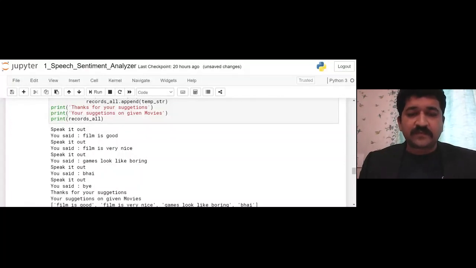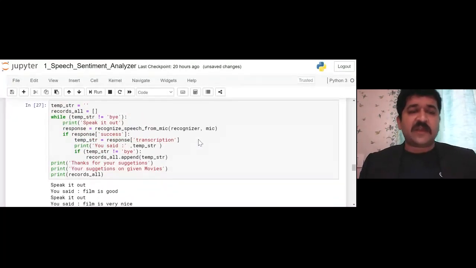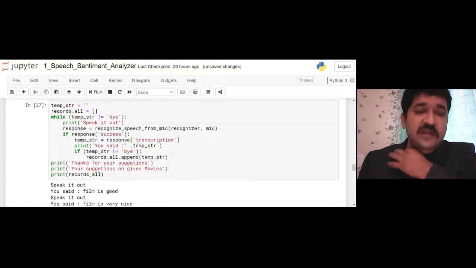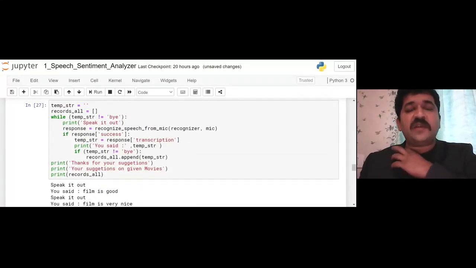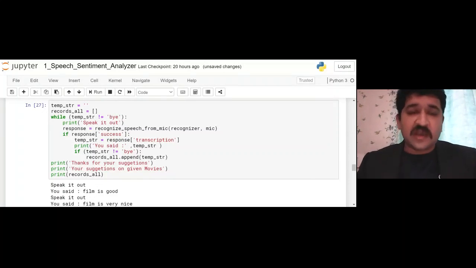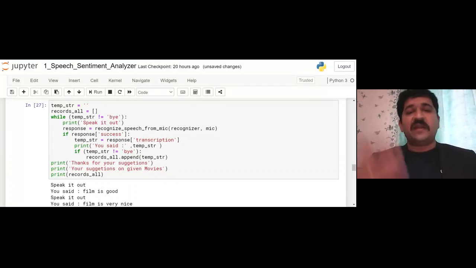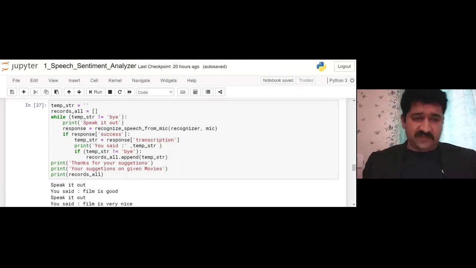Let us run this to capture the sentences. We see this project as, suppose I am talking about some movies in 3-4 lines, saying how the movie is and what happens in it, like I am taking an interview of a person. On those 3-4 lines which I captured, I will try to find out the sentiment of that person for that movie. Is he liking it, is it positive? If he doesn't like it, is it negative? Or is it neutral? Those are the things we will capture.